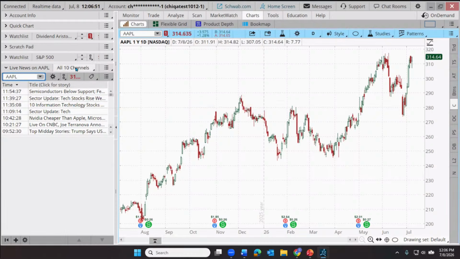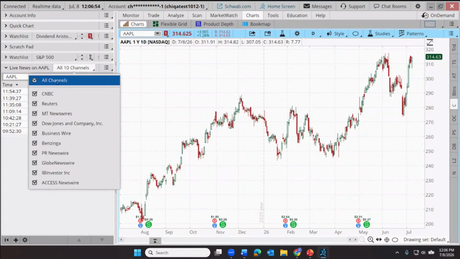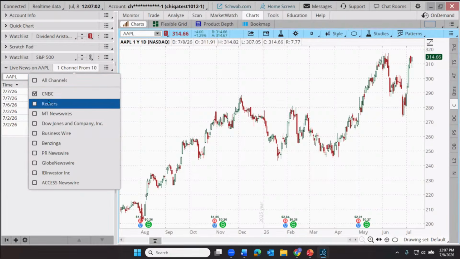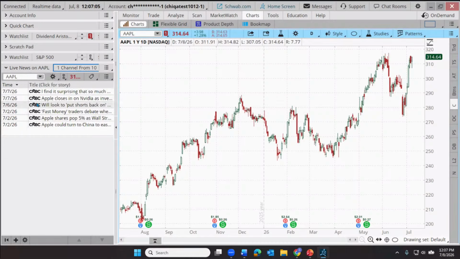Now, that can come from any of our channels, any of our news services, or we can select specific channels or services. So for example, maybe we don't want to see every service. Let's just look at Apple-related news from CNBC recently. There we go. We could go through these headlines. You'll notice there are some each day. Looks like the most recent one, this is July 8th as of the recording of this webcast, the last headline from this service was yesterday. If we want to see more details of that news, we can just click on that headline, and if there's an associated article, it'll bring up those article details.